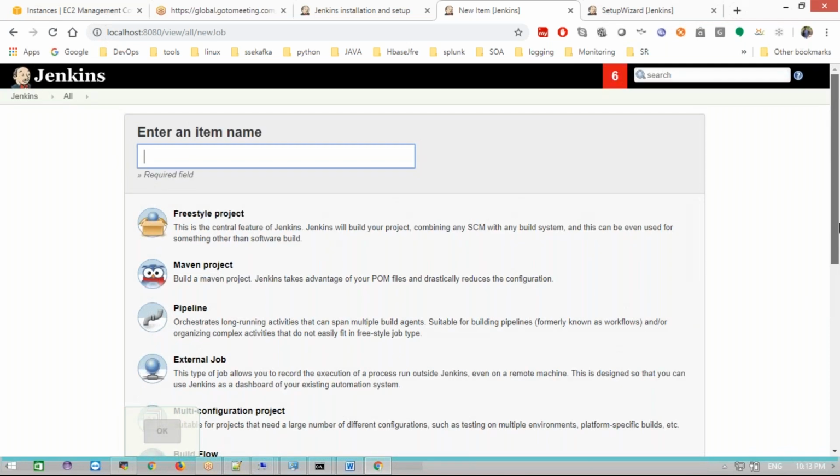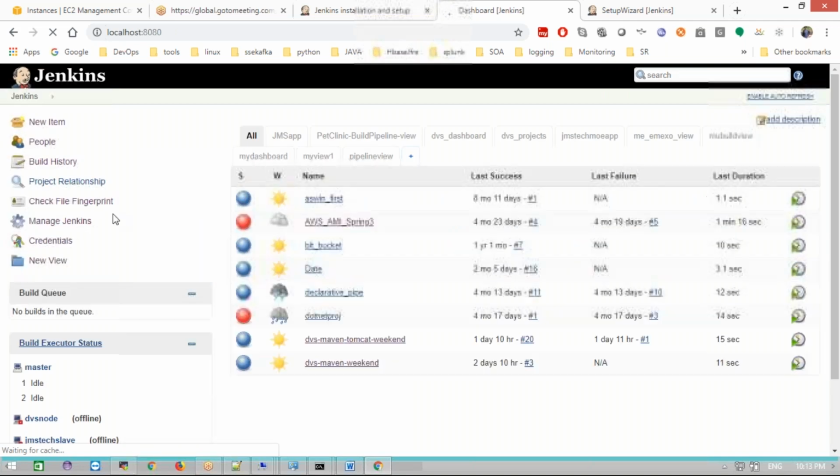We also have options for different configurations such as testing, multiple environments, and platforms. Mainly we are going to create the freestyle project and the pipeline project. If you want to set up multiple configuration environments, we use the multi-configuration project. If you want pipeline code as well as a normal project, we use the pipeline project and the freestyle project. These are the different types of projects. We'll come back and discuss them again.